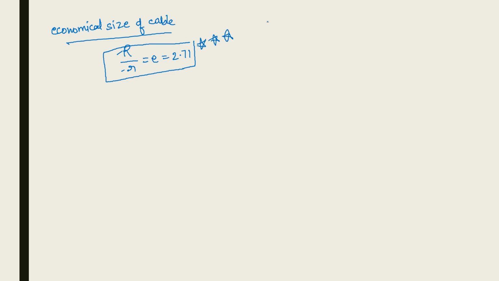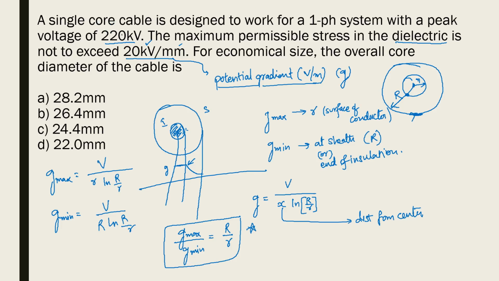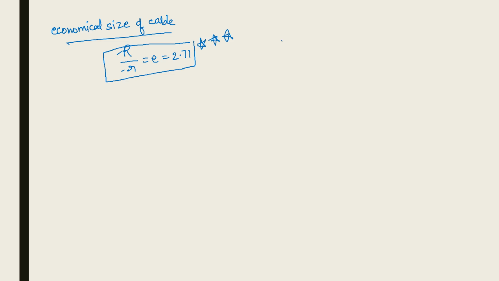Understood? So now in this question, he is telling that a single phase system is having a peak voltage of 220 kV. Always insulation is designed for peak voltages, so you got the voltage as 220 kV of the system. Suppose he has given you the rated voltage. Let us say a single phase system is having a 100 kV normal voltage. That means you have to convert this voltage into peak value. How do you convert it? Multiply by root 2, then you will get 141.4 kV as the peak value. So based on this peak value, you have to start working out, because insulation is always designed for peak values.